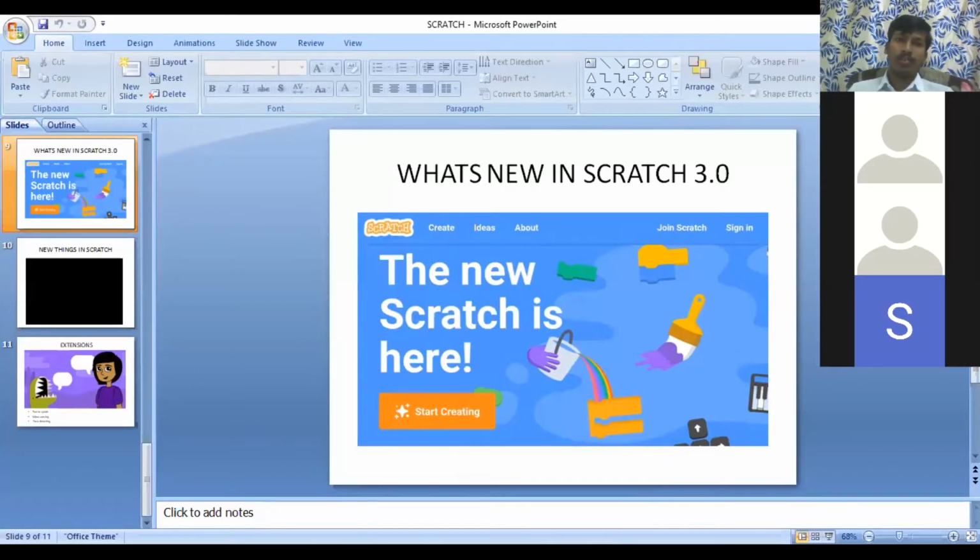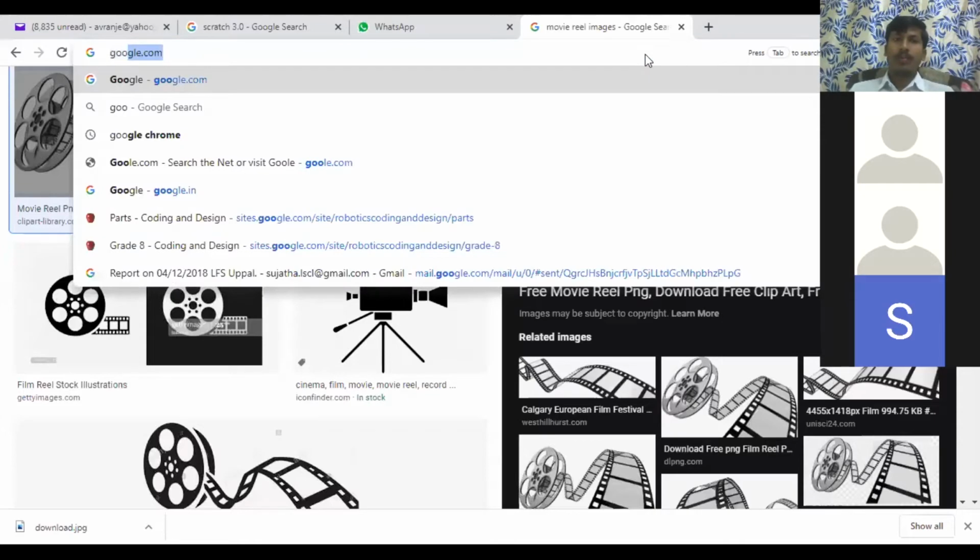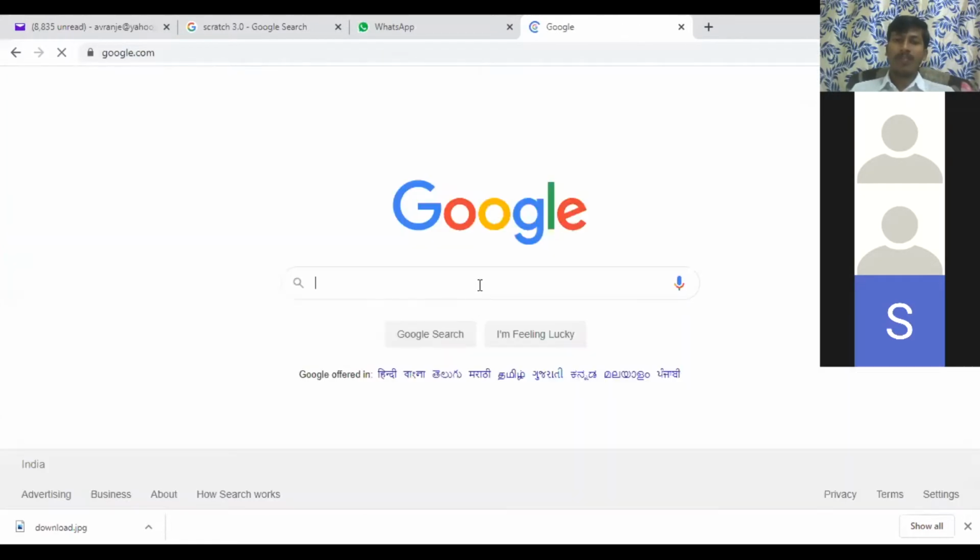If I want to open Scratch, I need to go to any browser. Here I'm going to my browser, and then you can type Scratch.